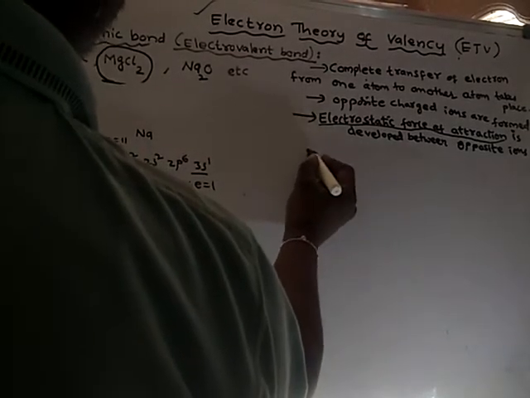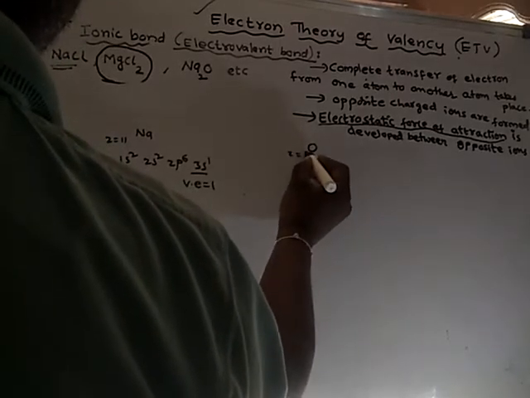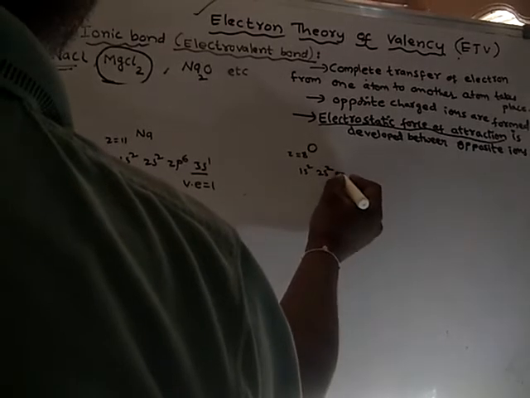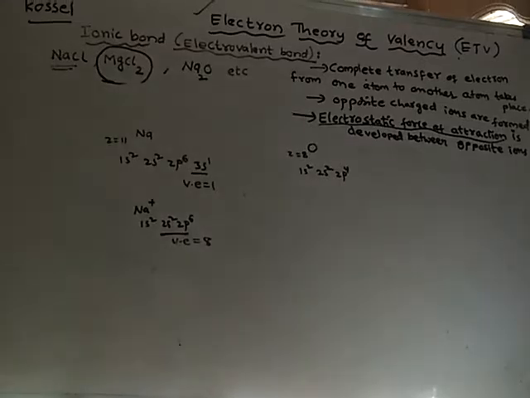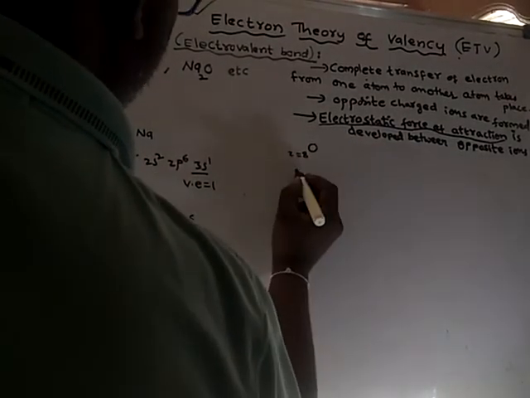If you take oxygen, its atomic number is 8. So the electronic configuration is 1s2, 2s2, 2p4.